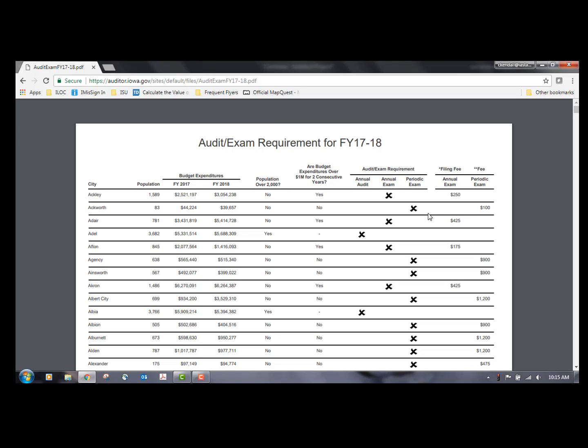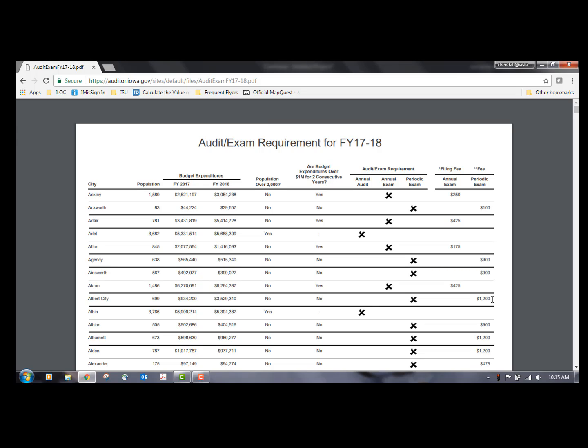All you have to do is pay your periodic exam fee on an annual basis, and you'll see for Ackworth that's $100, where for Agency it's $900. Again, it's based upon the number of expenditures that you have in your budget and the number of complexities of your budget document. So you can have as much as Albert Lee has here, and that would be $1,200 each year. That fee is sent to the state auditor's office by March 31st of each year.